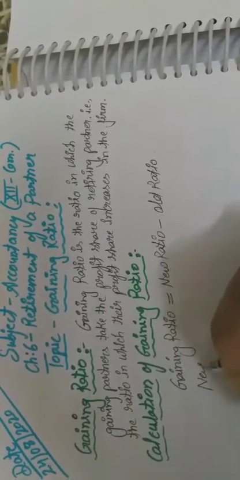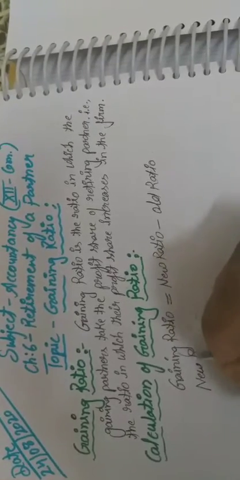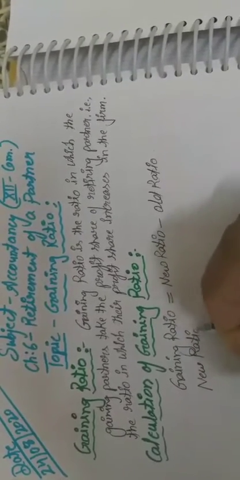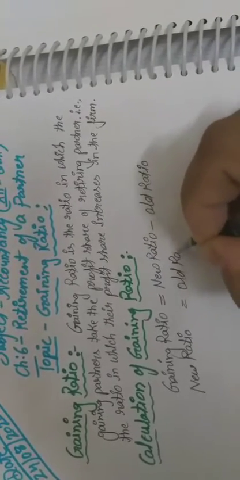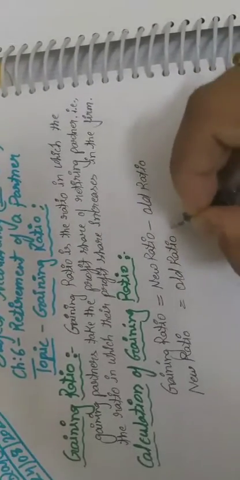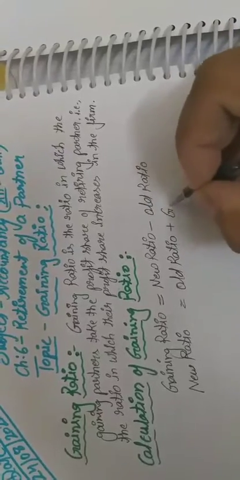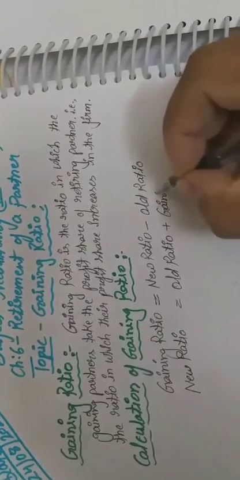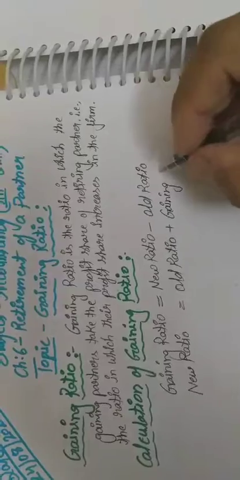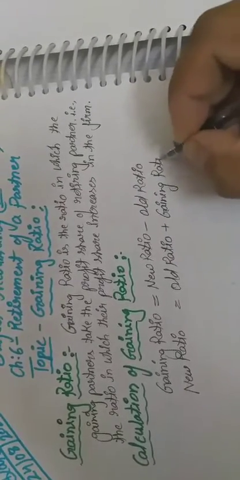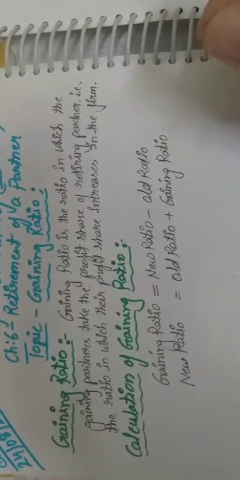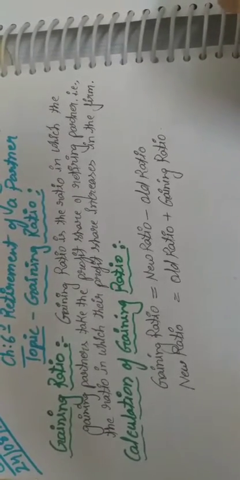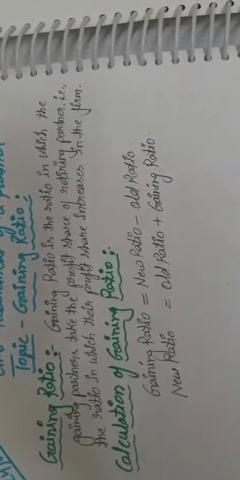And sometimes we need to calculate the new ratio also. So if we have to calculate the new ratio, then it is the old ratio between the old partners plus the gaining ratio of the remaining or continuing partners. Is it clear? So this is the new profit share ratio of the existing partners.